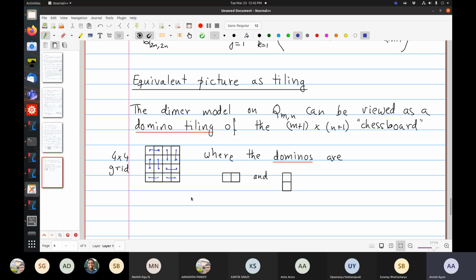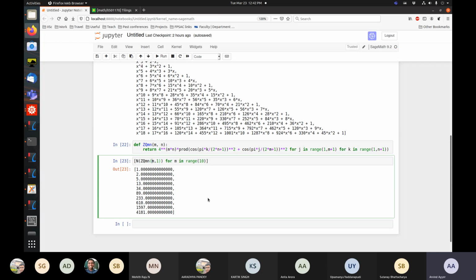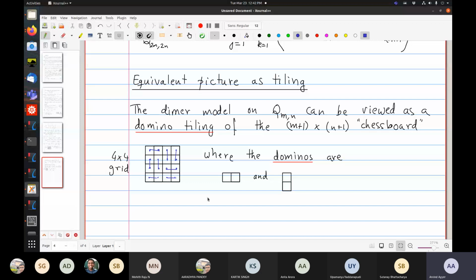Okay, so these two pictures are equivalent. Any questions about this? Very good. So now I'm going to switch gears and I want to talk about Aztec diamonds. So if there are no questions, I'm going to start a new topic.